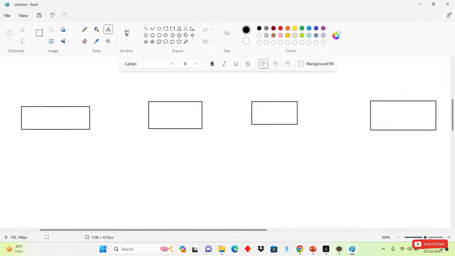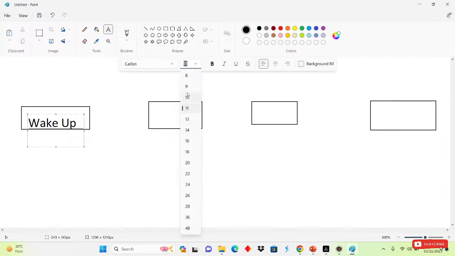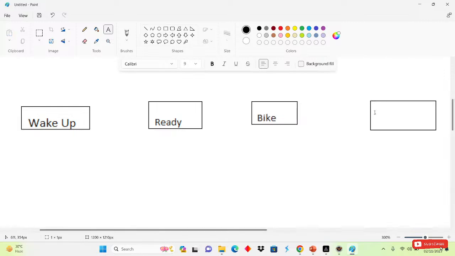The first stage is waking up. In the next stage we get ready for the office. After that we take our bike or anything else, and after that we go to the search. This is our daily routine.